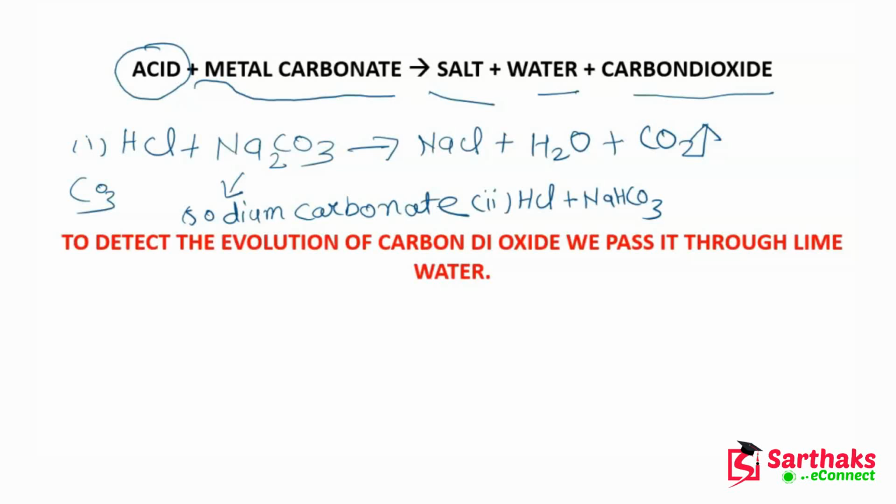So when this sodium hydrogen carbonate reacts with HCl, then because this is a metal carbonate, it will form a salt, and in this case the salt is NaCl, plus water will also be formed, and carbon dioxide will also be formed.